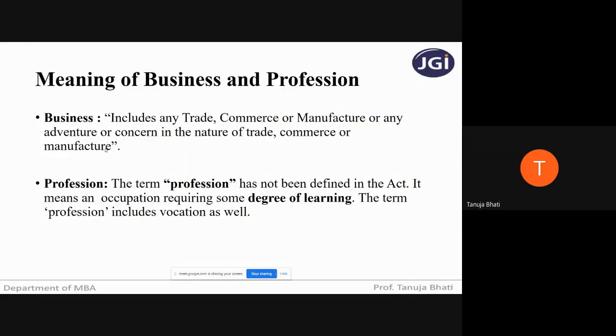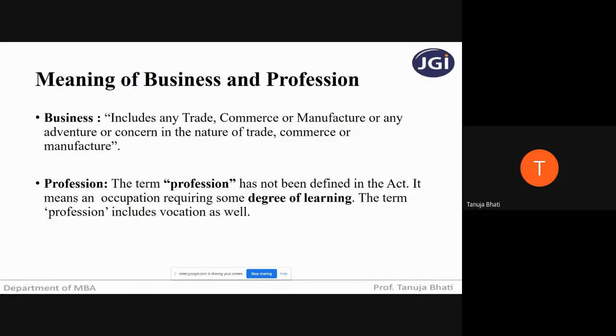Manufacture means when he's purchasing some material and converting its characteristics into some other form, then it is called manufacture. So if any assessee is doing trade or manufacture, then he is said to be doing a business. And whatever income is generated from that business will be taxable under the head profits and gains from business or profession.